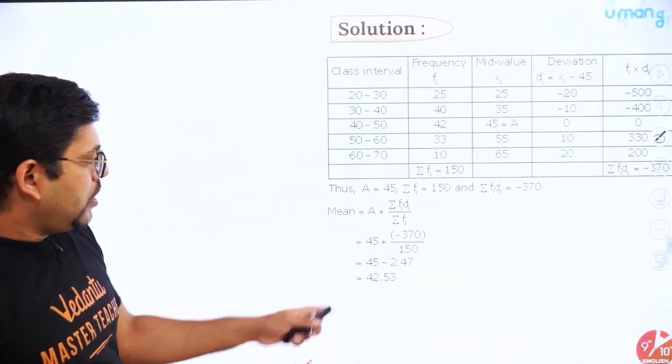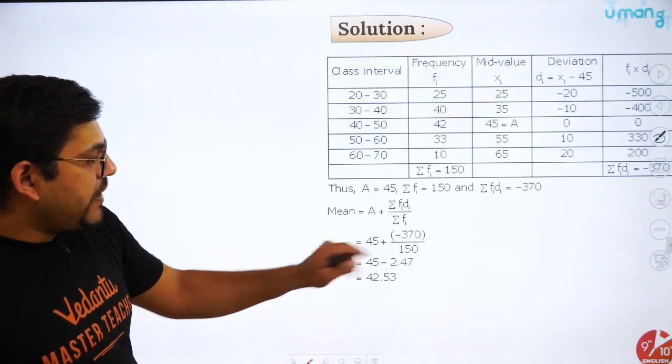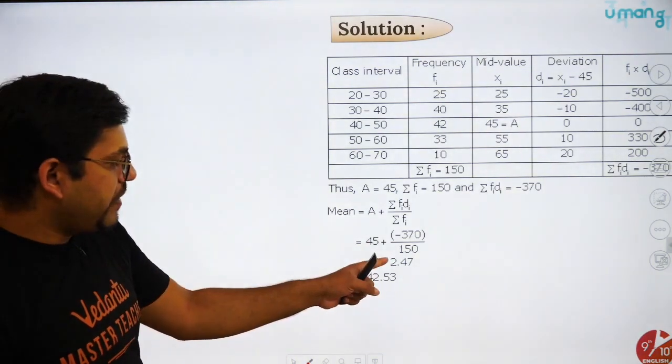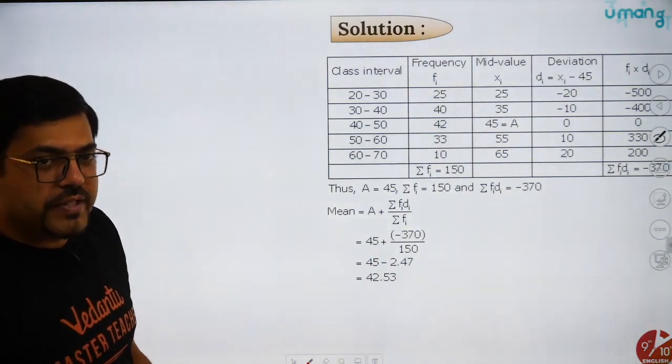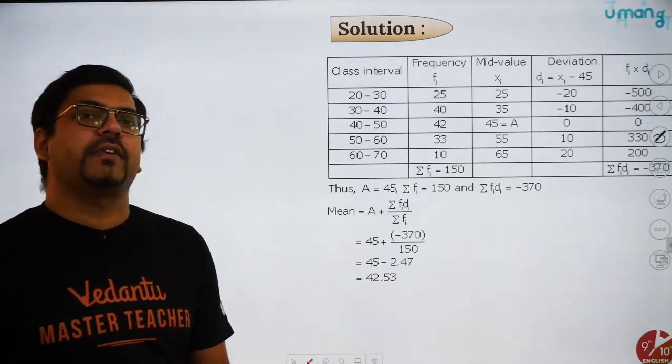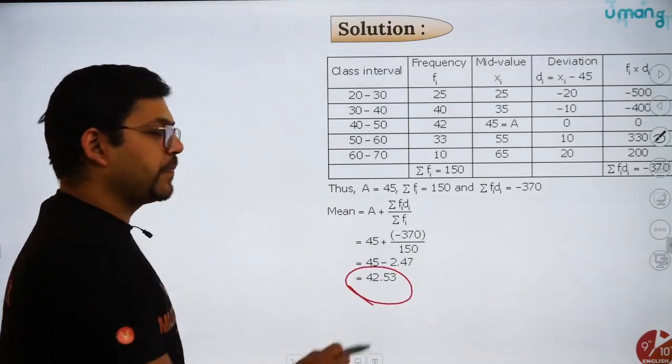See here. 45 minus 370 divided by 150 and then 45 minus 2.47 is the value which they are getting. So 42.53 is the final answer. And this is super easy.